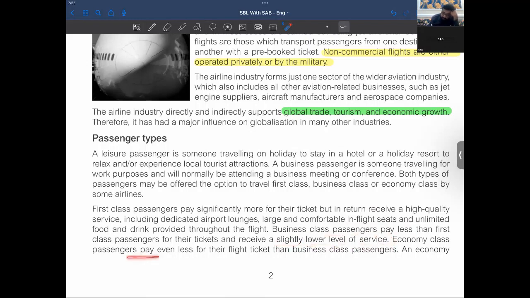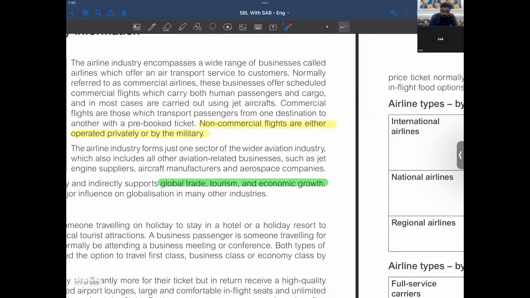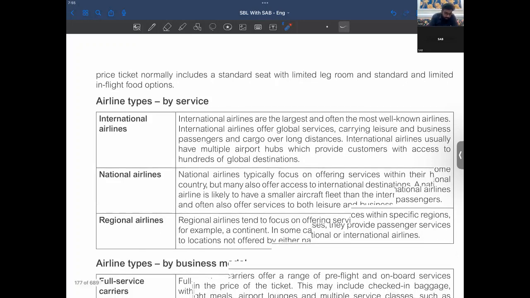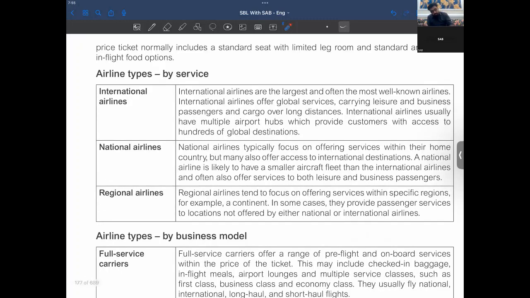Economy class passengers pay even less for their flight tickets than business class passengers. An economy ticket normally includes a standard seat with limited leg room and standard, limited in-flight food options, right?